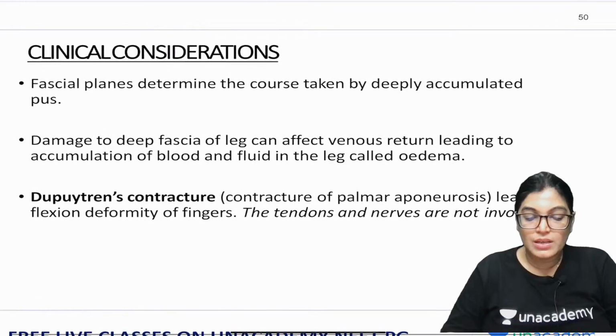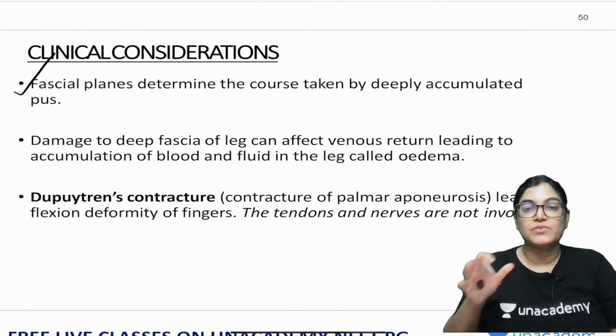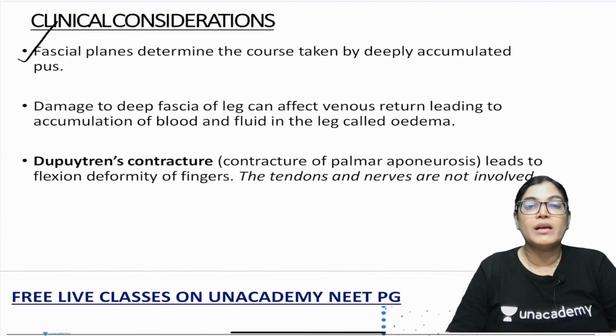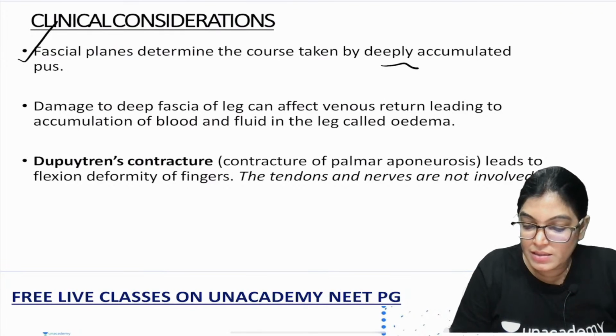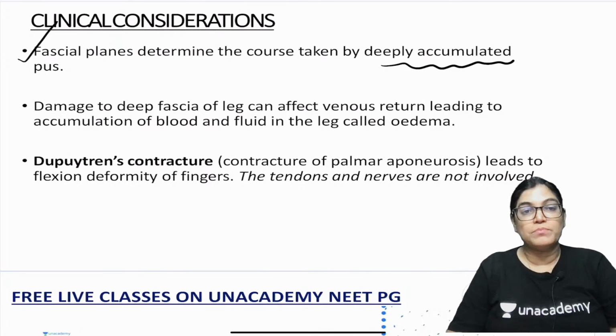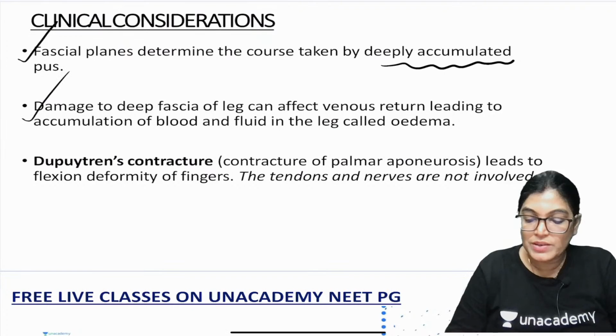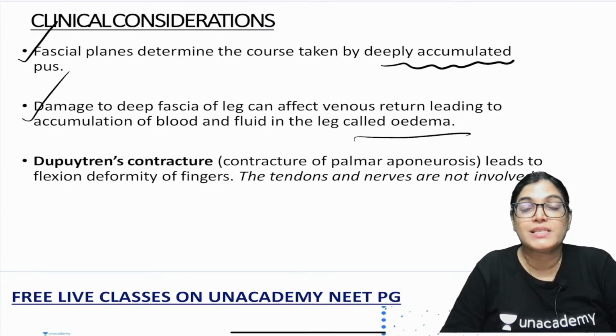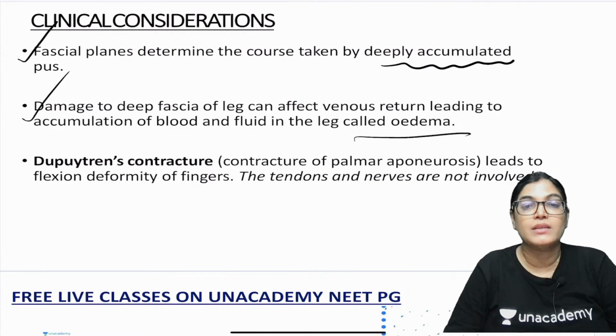Clinical correlation: fascial planes. The fascial planes, defined by the deep fascia, also determine the course taken by deeply connected pus. Damage to the deep fascia of the leg can affect venous return, and it can lead to accumulation of blood and fluid in the legs, and that is called edema.